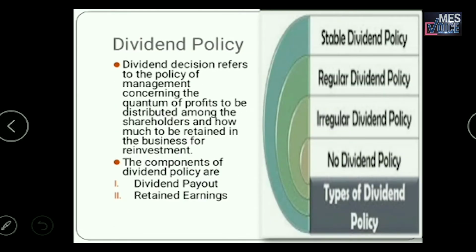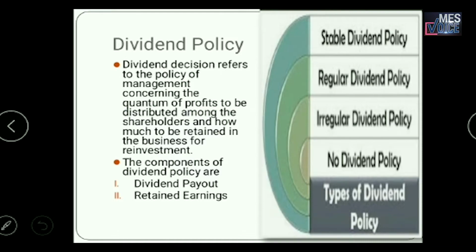Then we have to discuss what the dividend policies are. Dividend policy refers to the policy of management concerning the quantum of profit to be distributed among the shareholders and how much to be retained in the business for reinvestment. So there are two things to be considered while taking dividend policy, that is, how much profit should be retained in the business for future purposes, and how much should be distributed as dividend. So we have to consider two things, the dividend payout as well as the retained earnings.